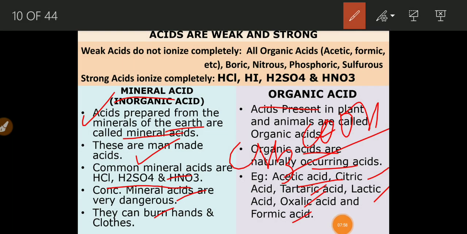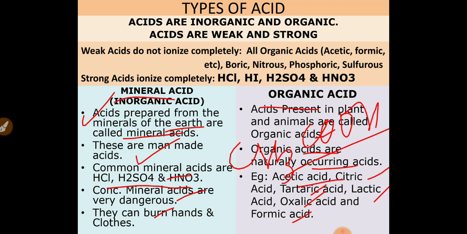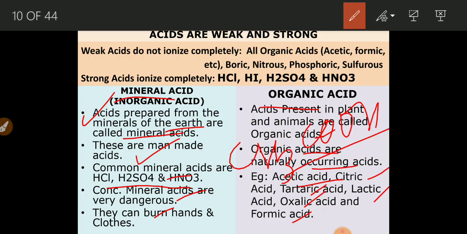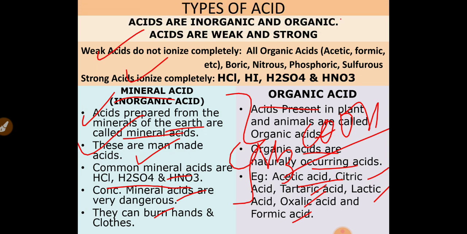So this is about the types of acid on the basis of source as well as strength. This classification is on the basis of strength, and this classification is on the basis of source. So this is about strong and weak acids, mineral and organic acids. So let's move to the next point, the next slide.